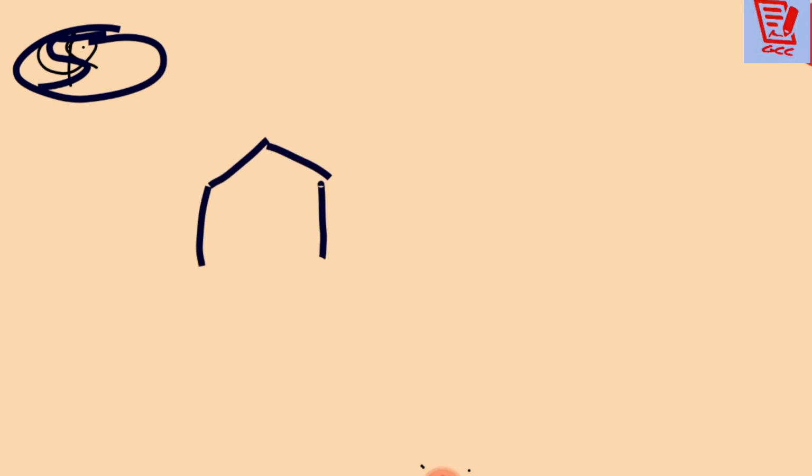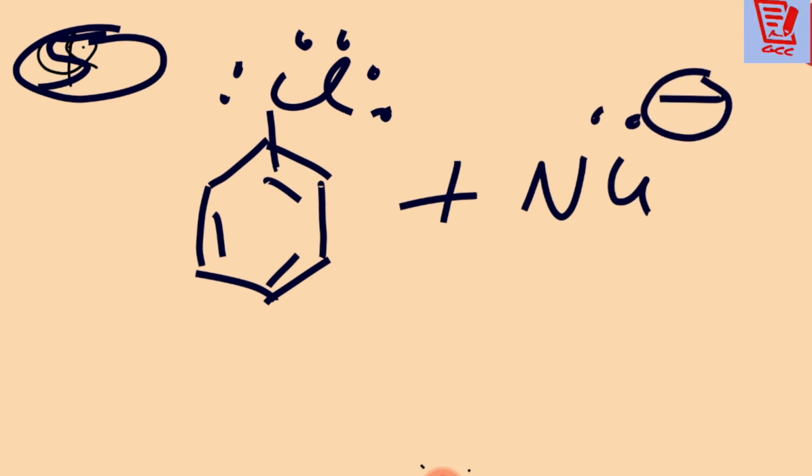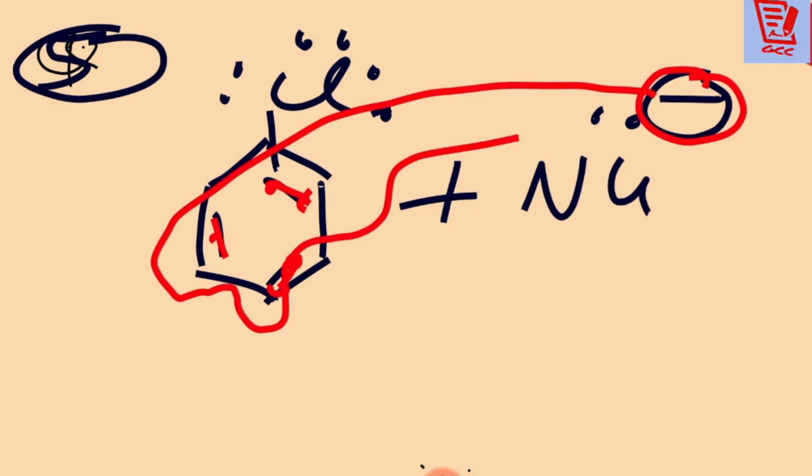Okay, last point is here, that is about the repulsion. See, this is the chlorobenzene beta. Suppose this is a nucleophile. Now nucleophile is electron rich species. A ring is also electron rich. You see this pair of electron. So that is why this nucleophile and this pair of electron will repel each other, and due to that addition of nucleophile or substitution of nucleophile will become very very difficult.